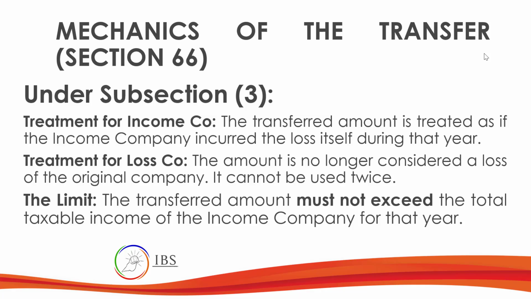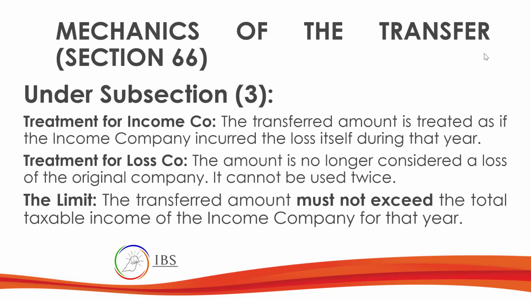What are the mechanics under Section 66, subsection 3? Treatment of the income company: the loss transferred amount is treated as if the income company incurred the loss. The amount is no longer considered a loss of the original company. It cannot be used twice.